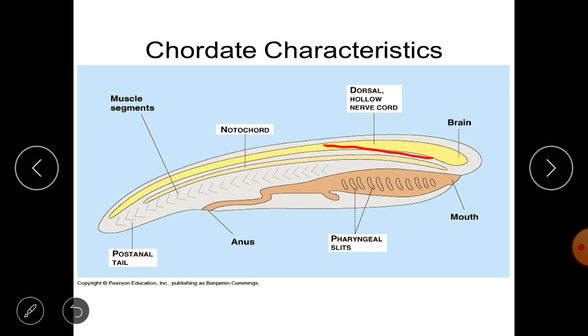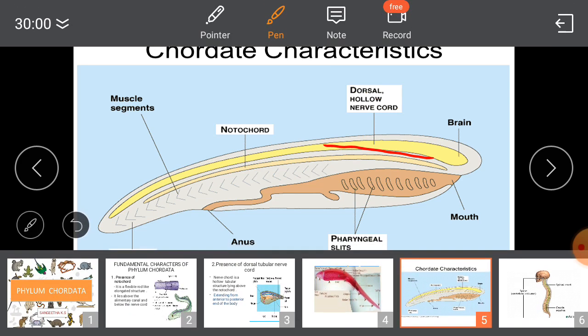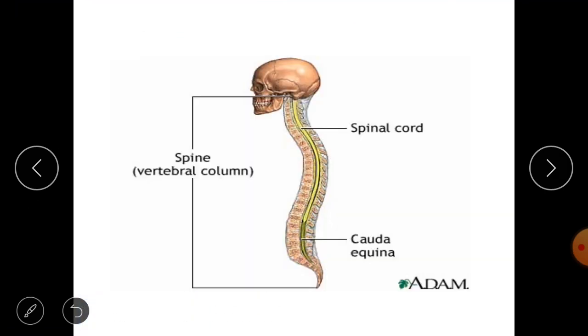Do we have a nerve cord? Yes, of course, we have a nerve cord at the embryonic stage. Before birth, this nerve cord develops into different structures. The anterior portion of the nerve cord develops as a brain, and the posterior portion develops as a spinal cord. As you can see here, the yellow line is part of the nerve cord.